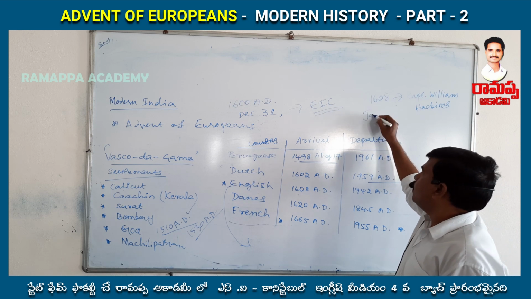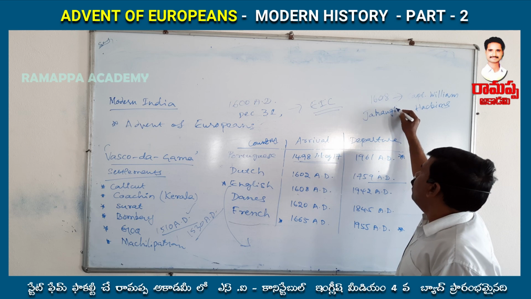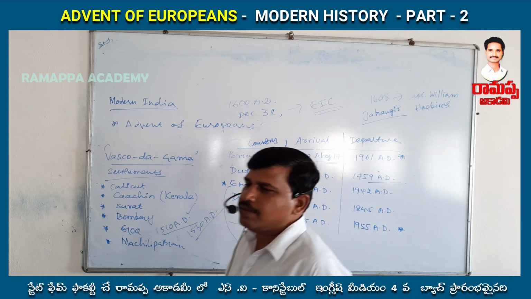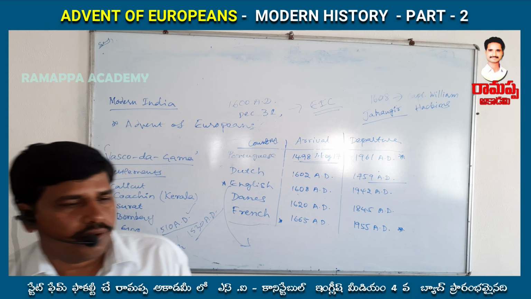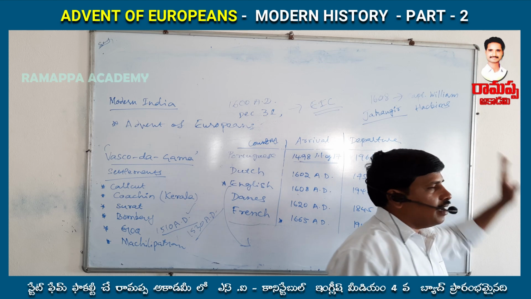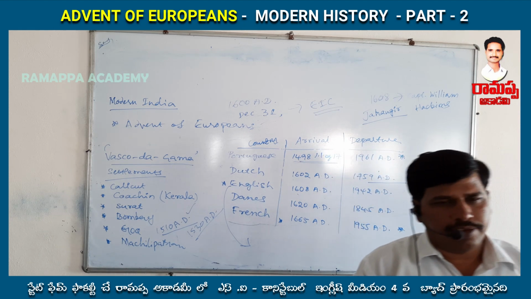Captain William Hawkins asked permission to start a settlement in Surat. Initially his plea was rejected because Jahangir's court was completely influenced by the Portuguese.